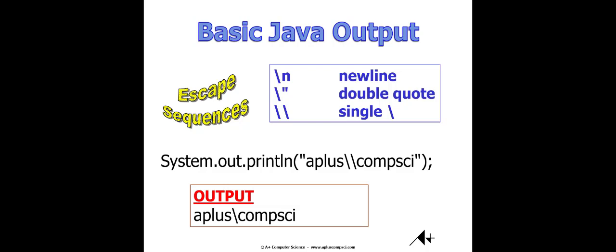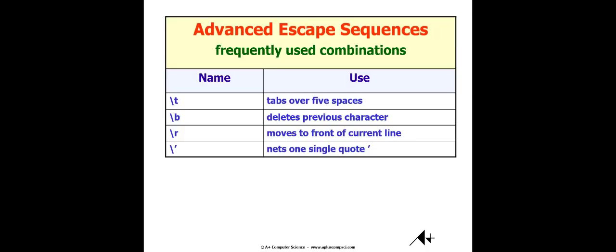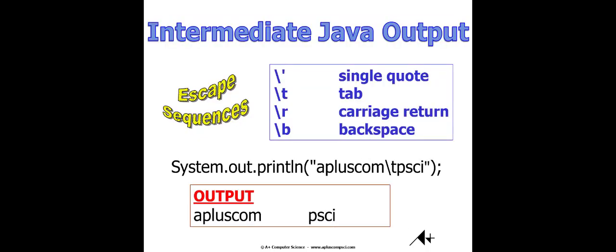on the screen. So think about this for a minute. You put 10 backslashes in there, you get 5 on the screen. I guarantee you that will impress people if you show off those skills right there. Here are some advanced escape sequences: \t, \b, \r, and single quote. I have some examples in here for you. We're not going to spend much time on those. Those are things you can just go mess with on your own. Let's go take a look at these escape sequences in code examples.